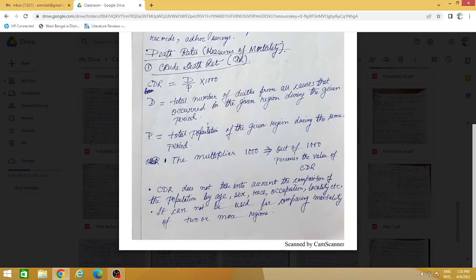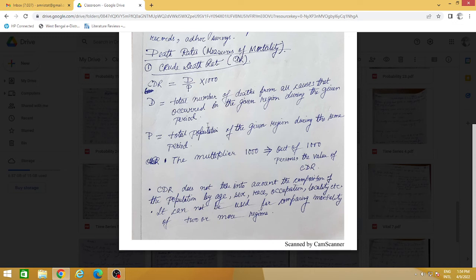What is it? I am just recording the total number of deaths and the total population in that area in that given time period for that particular cause of death. Okay, all causes of death. All causes can be restricted to one particular cause of death as well. I can take all causes of death into account, or if my register permits me, if they have recorded the number of deaths because of a particular disease, then I can understand how many deaths were recorded for this disease out of the whole population, right?